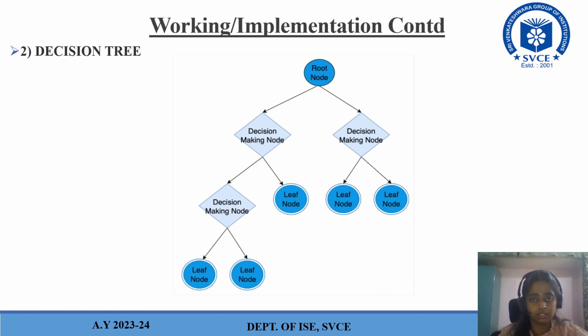What happens is, when the data set is taken, it has to be considered in the tree format. So there is the root node, and we'll have the decision making nodes, and leaf nodes are nothing but when further branching cannot happen. The data set will contain some features or variables, which will be given in a tree format, which will then predict the values or the crop yield.